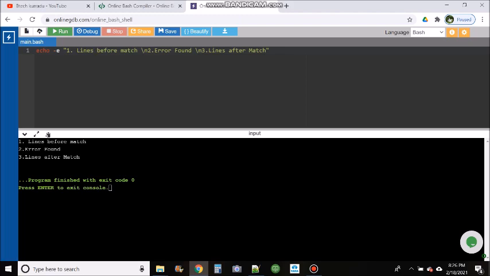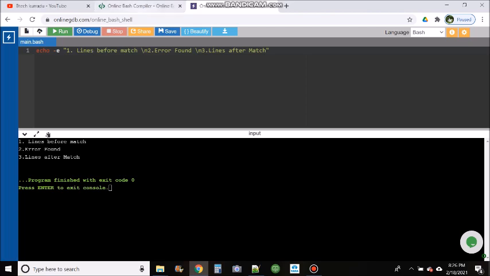Let's say you have a log file, and in that log file you have an error message, and you want to see the lines before that error message and also after it. Let's say that log file is very huge, and you won't be able to open it on the console. So how will you find the lines before and after? You will face this kind of question in interviews. So we will see how we can handle this.